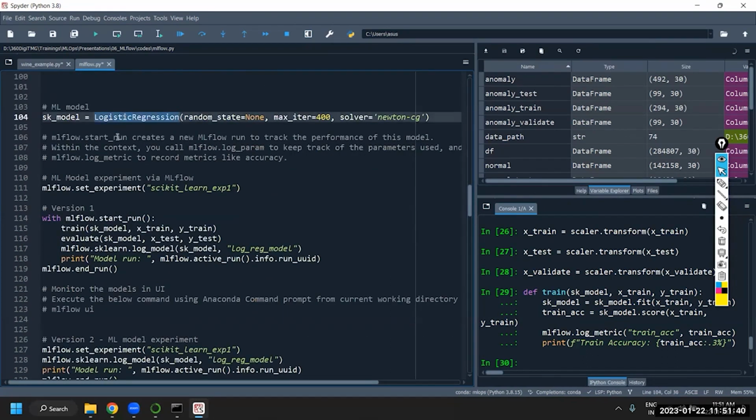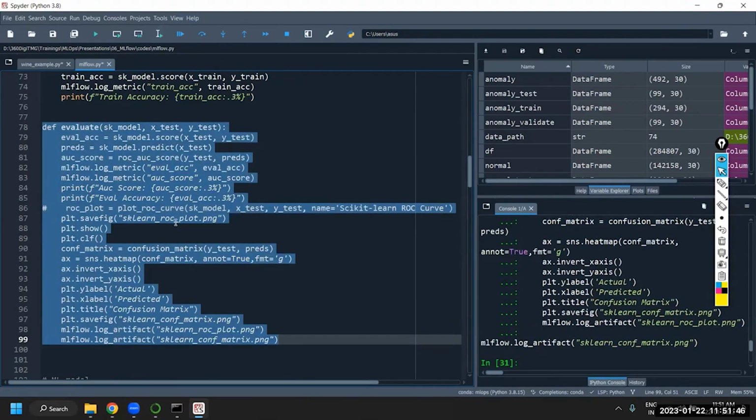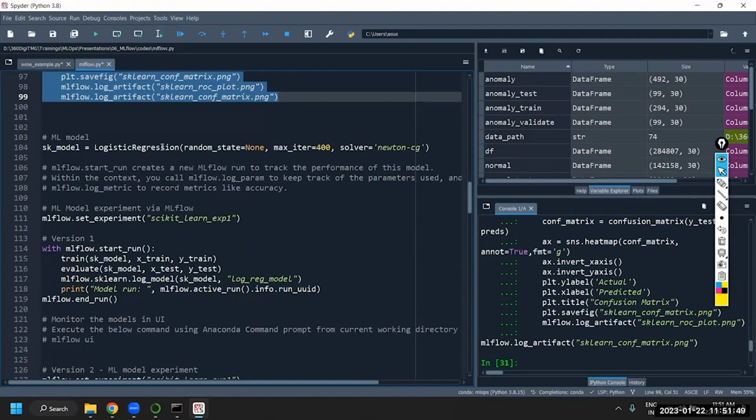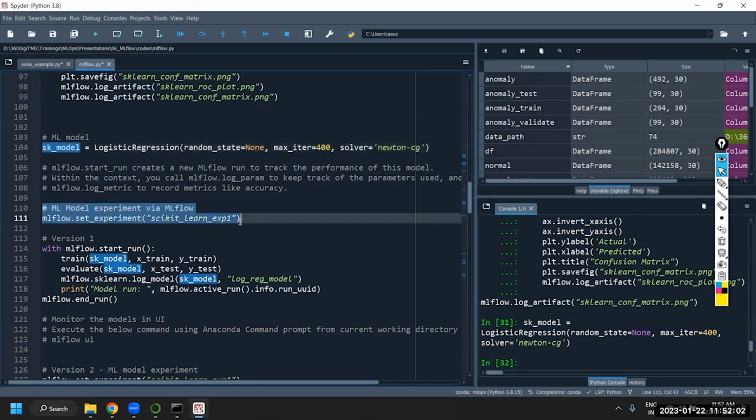This is where I'm defining my model. So let me run this. I've not run this. Define the custom function. This is the logistic regression model. I'm developing this using solver, max iteration, and random state. These 3 default parameters I'm using. Once the model is defined here, I'm starting the experiment.